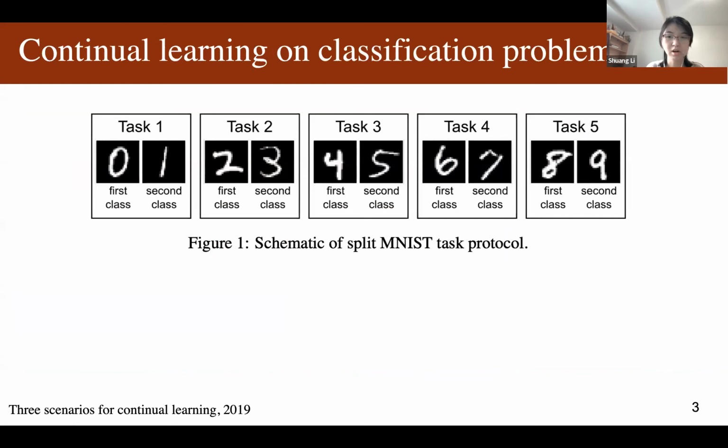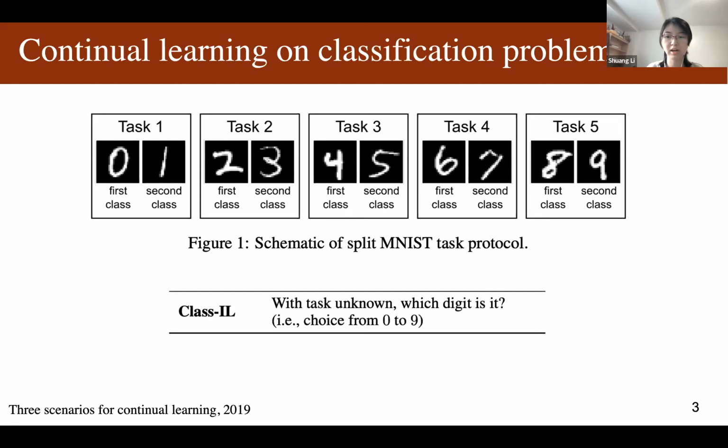In our work, we will teach models to continually learn new tasks. Taking the classification task on MNIST as an example, there are 10 classes in the dataset. We separate the dataset into 5 subsets, so each subset has 2 classes. In this work, we will focus on the class incremental learning setting, which is one of the most challenging continual learning settings. In this setting, the model needs to do classification from all seen classes.